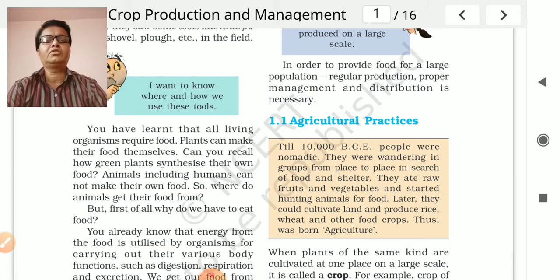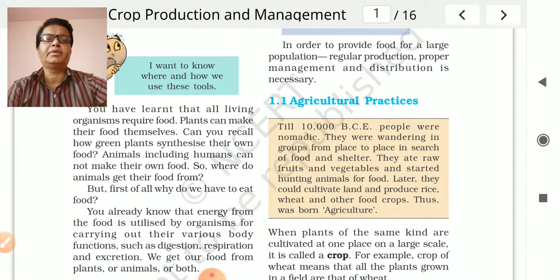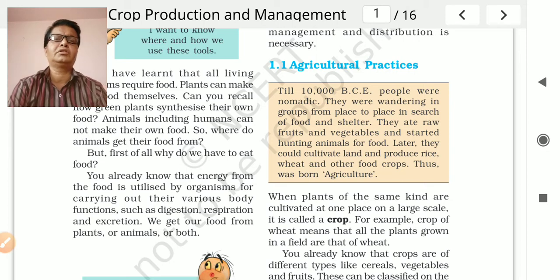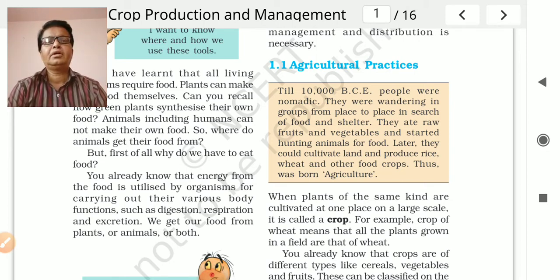We already know that the energy from the food is utilized by the organism for carrying out various body functions, for example digestion, respiration and excretion. We get our food from plants, animals, or both, sometimes plants and animals also.